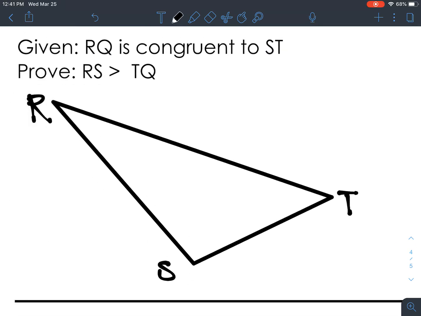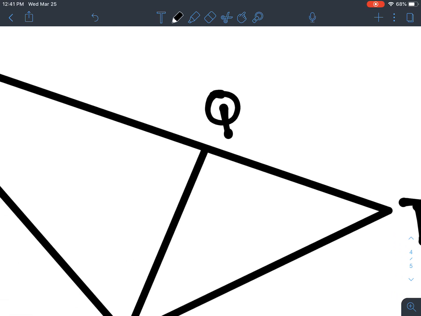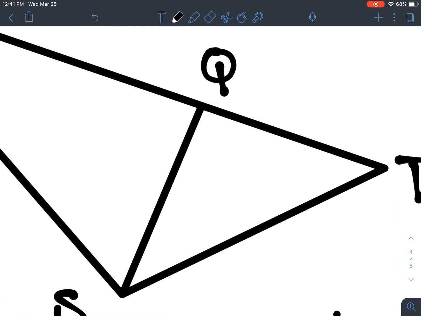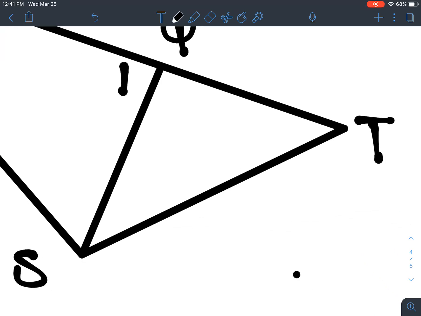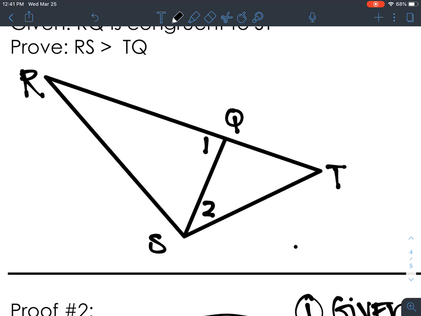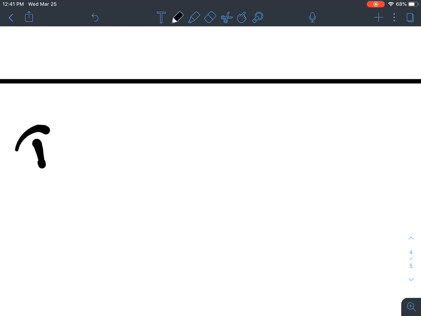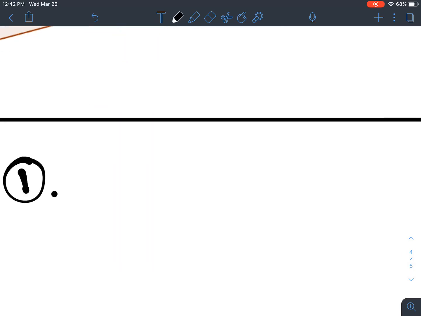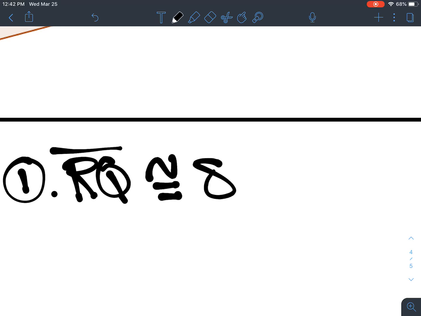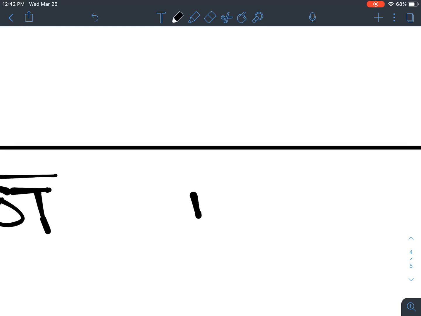And then we're going to take a segment that's coming out of S so that it looks kind of like that. I mean, it's good enough. And that's Q. We're going to call this angle 1, and we're going to call this angle 2. And then I want you guys to write out your given. And this time I'm going to write it out. So RQ is congruent to ST. And that's through given.